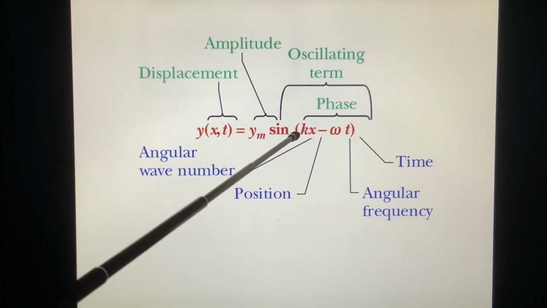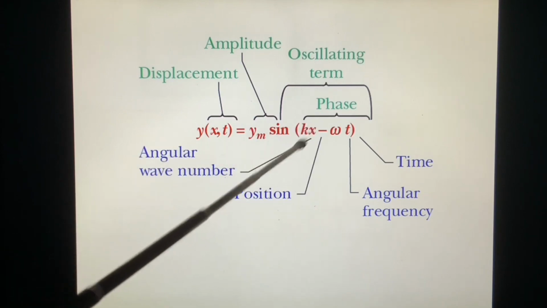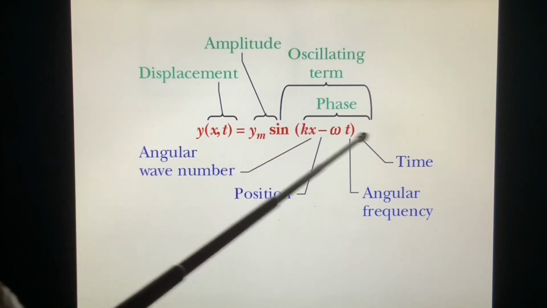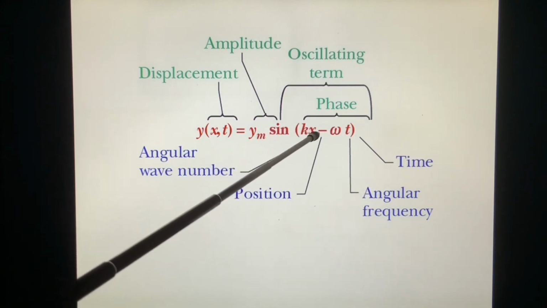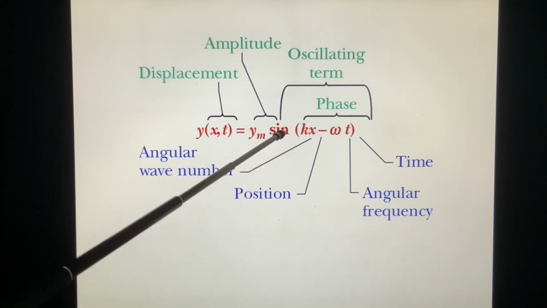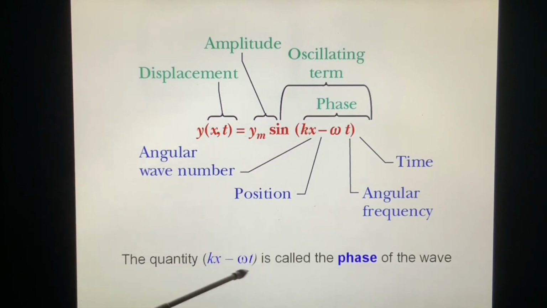And k we call the angular wave number. x is the position. t is time. And omega we call the angular frequency. The quantity kx minus omega t is called the phase of a wave.